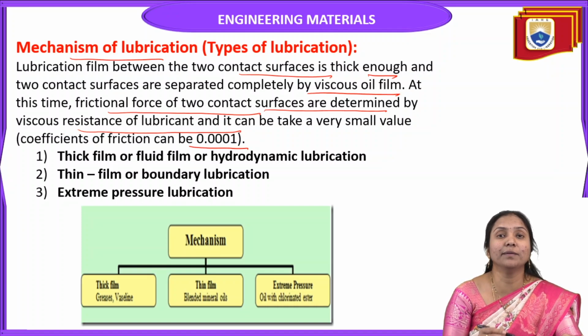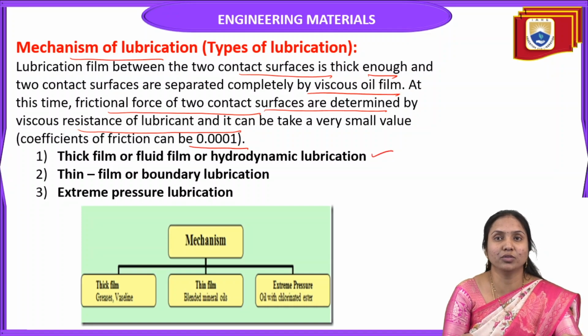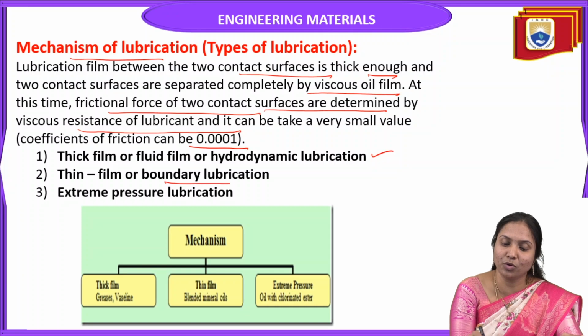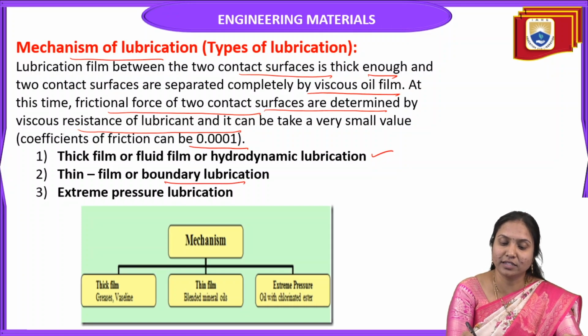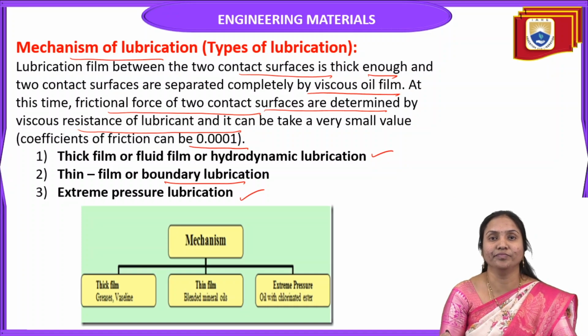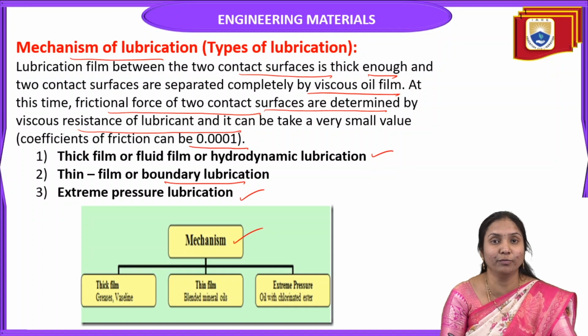So there are three types of lubrication. One is thick film lubrication, also called fluid film lubrication and hydrodynamic lubrication. The second one is thin film lubrication, also called boundary film lubrication. And the third one is extreme pressure lubrication. So the mechanism of lubrication is classified into three types.